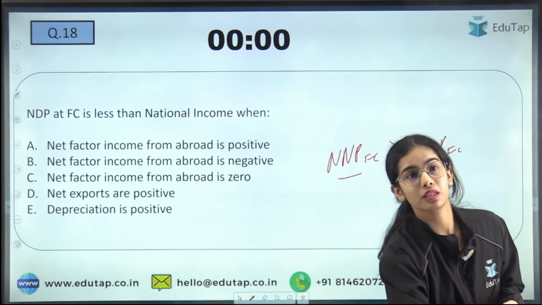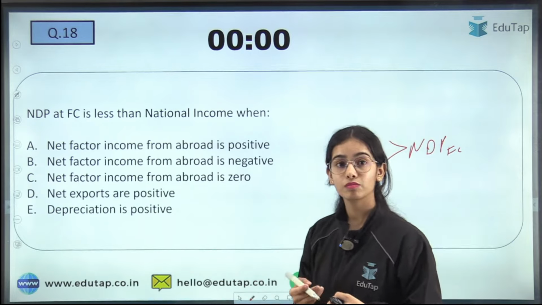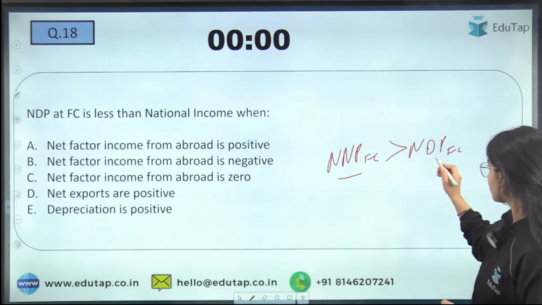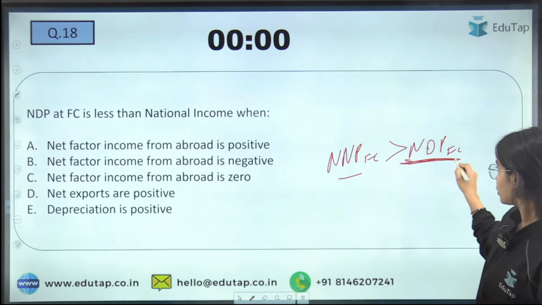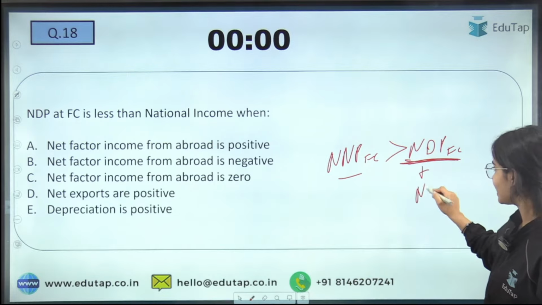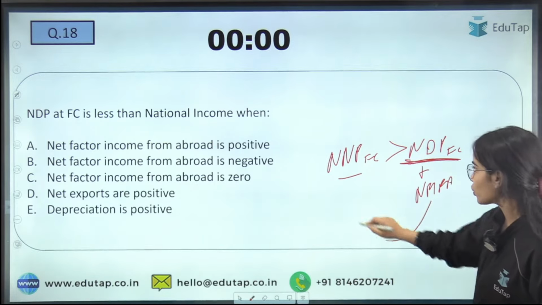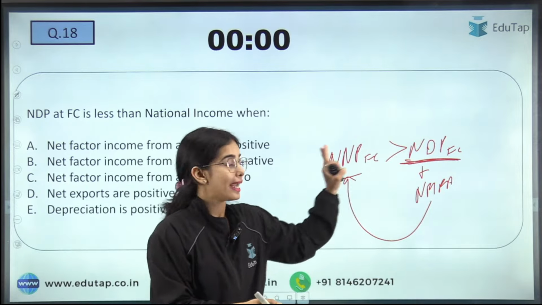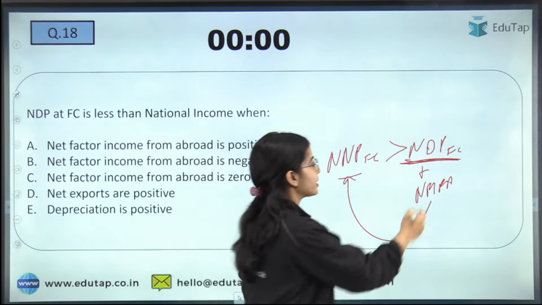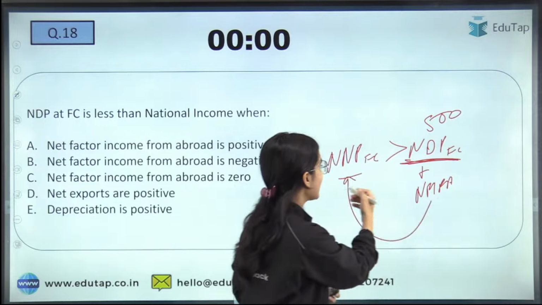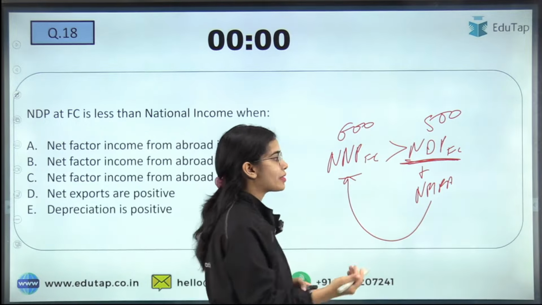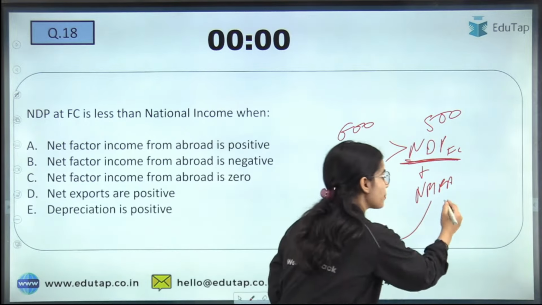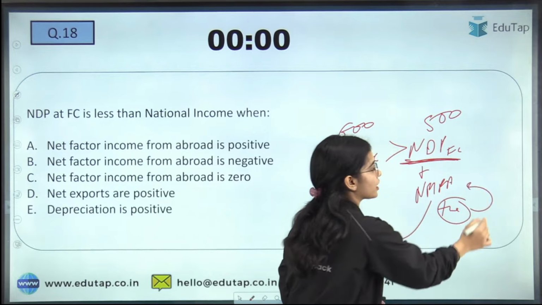Anyone? B? Negative? In the net domestic product, you are adding the net factor income from abroad to go to the NNP at FC. Now NDP at FC is 500, NNP at FC is 600. So that means there must be some positive net factor income from abroad.